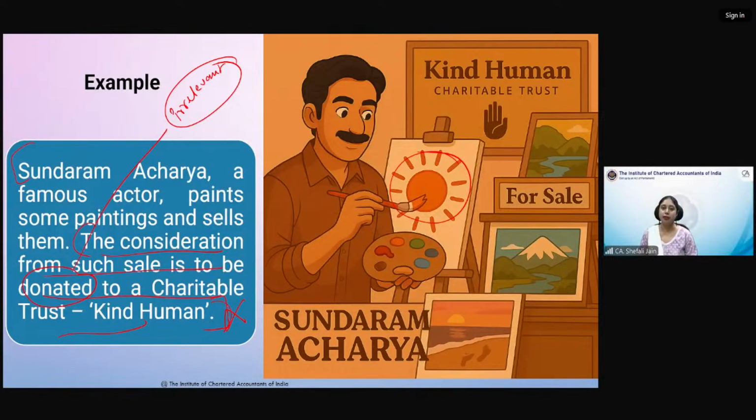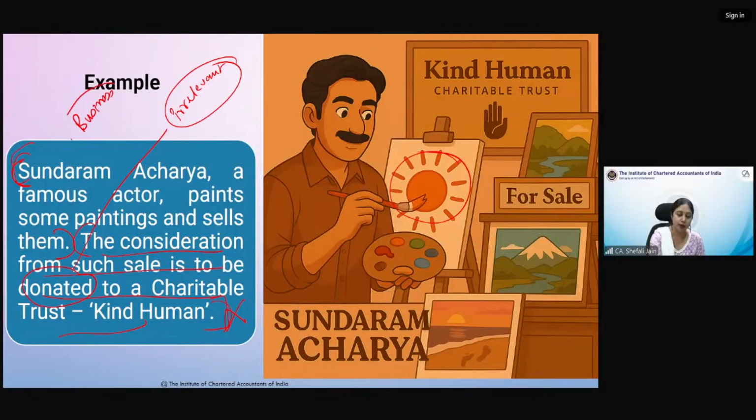Now this sale of paintings, had it not been an actor, whoever it was, would have been considered a supply only. Paintings that you sell are all business, that is a business activity. So this activity of selling the paintings by an actor is also a business activity.